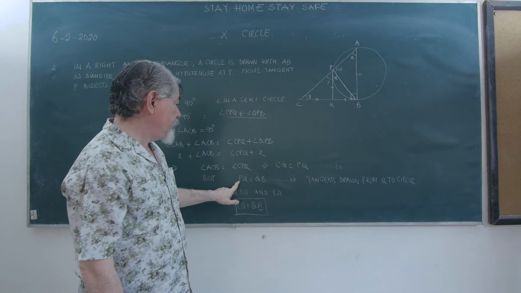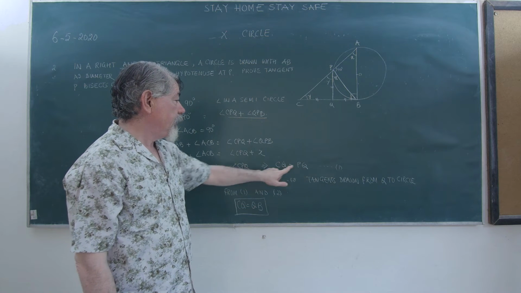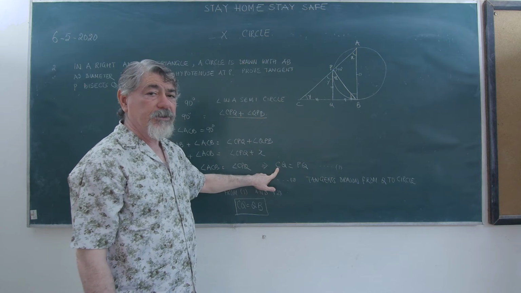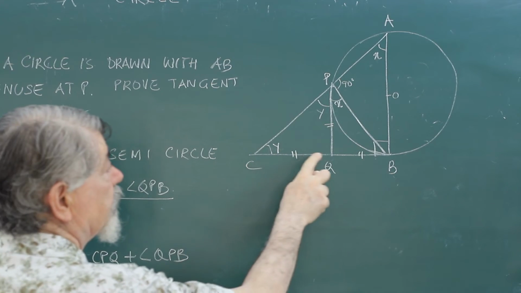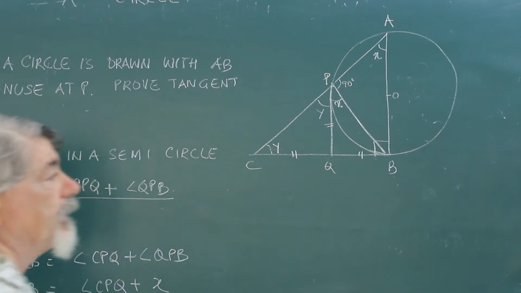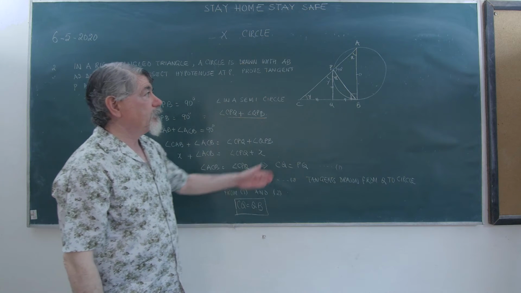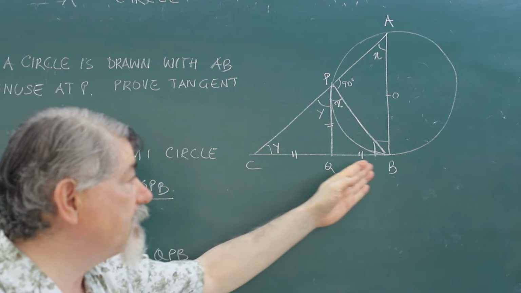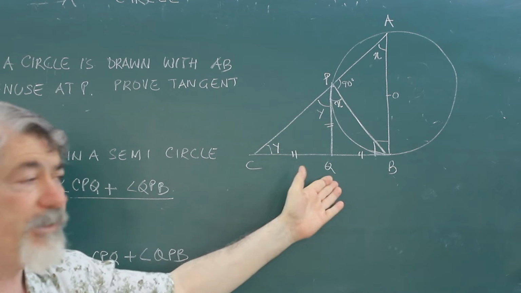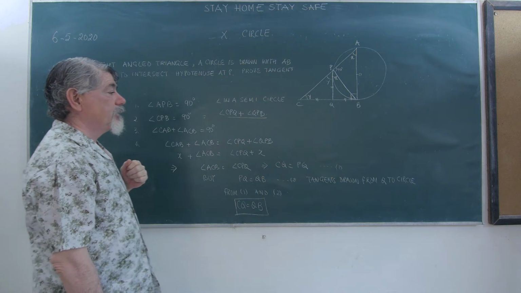We are saying PQ is equal to QB, and PQ is also equal to CQ. That means CQ is equal to QB. And that is what we have to prove, that the tangent at point P is going to bisect the side CB.